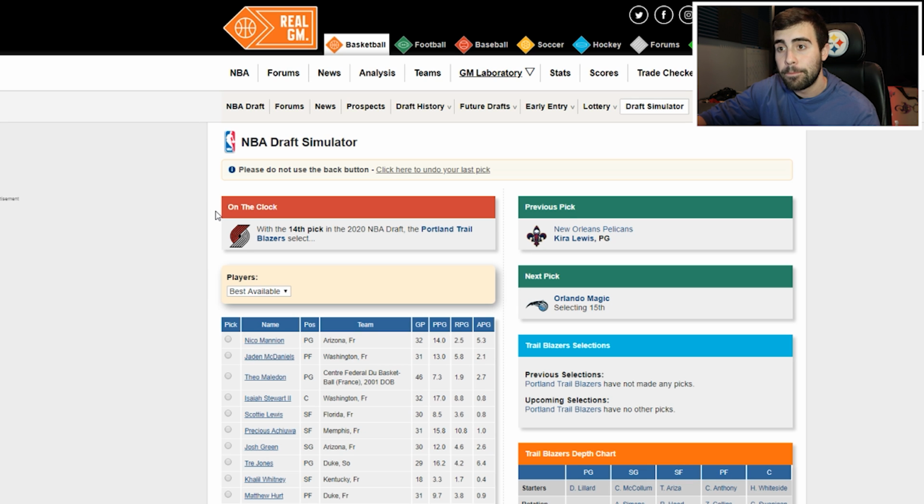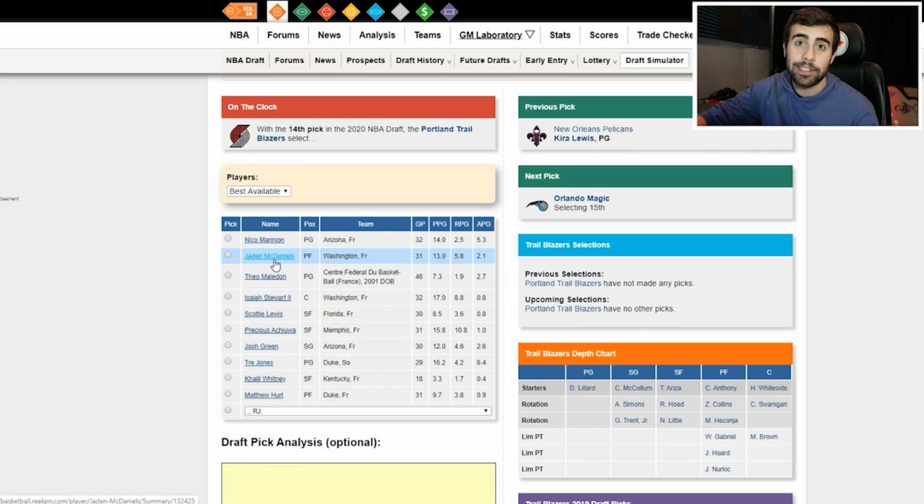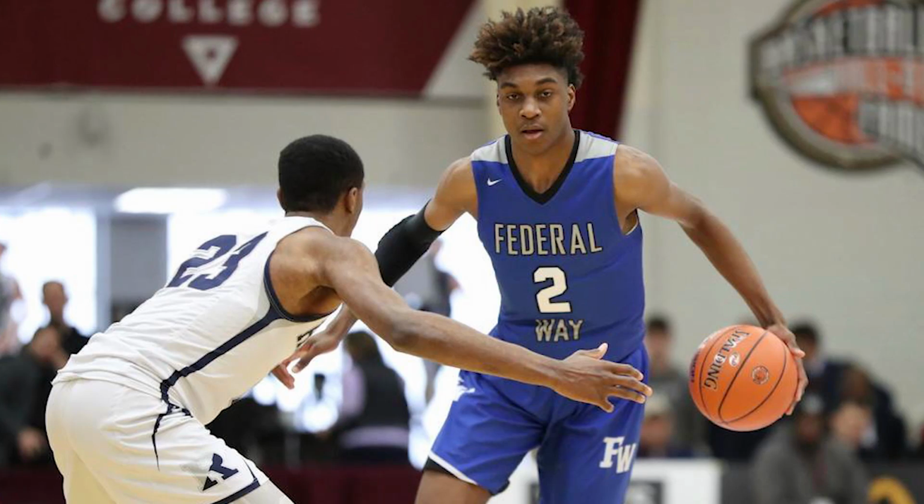And at 14, the Trailblazers, they need wings. Obviously, it's center. They might bring back Whiteside. We don't really know yet, but they have Nurkic there. They have their backcourt figured out, but they really need that small forward position because at power forward, they do have Zach Collins, who they definitely like there. So I'm going to have them taking kind of a combo forward, more of a stretch four in Jaden McDaniels. He's 6'10", but he's athletic as hell.